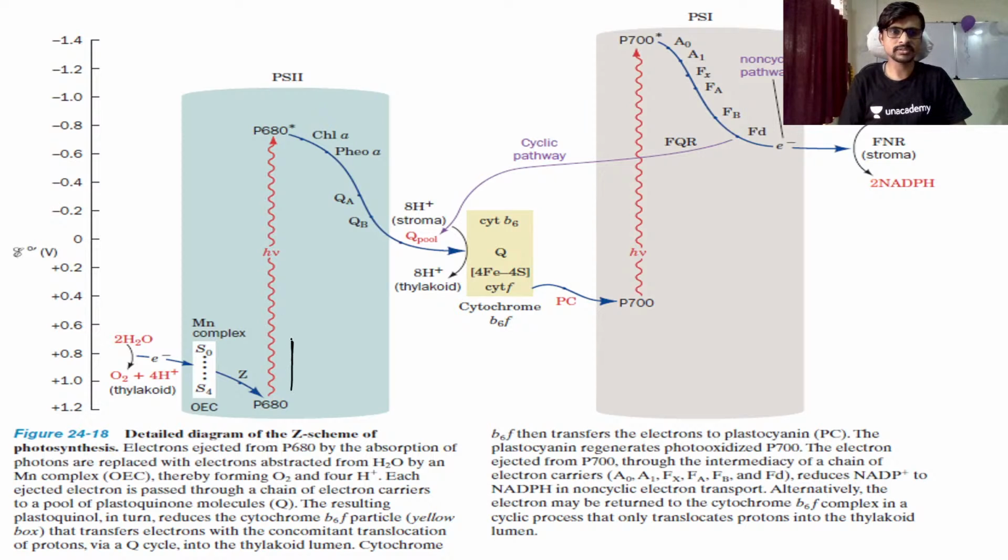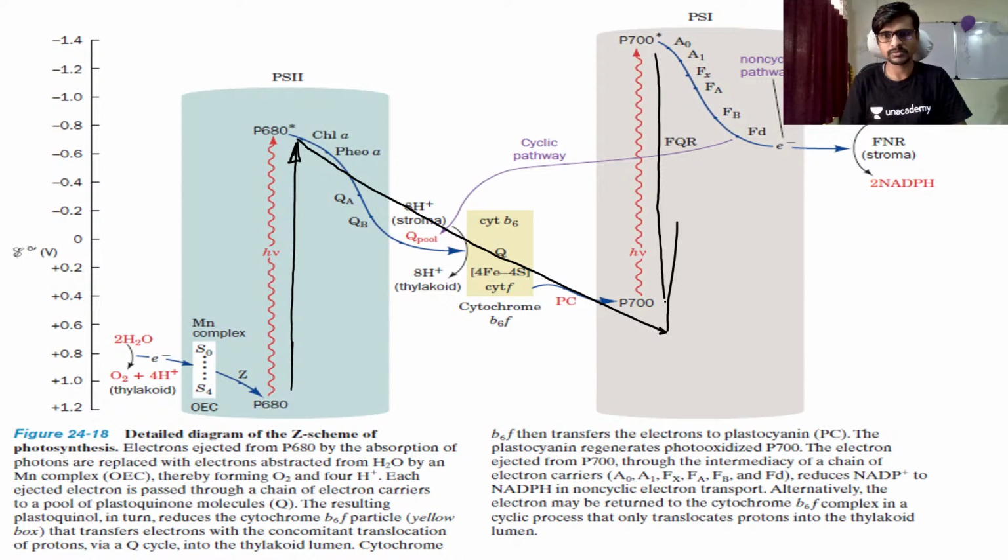So it is like this, and that's why we call it a Z scheme.